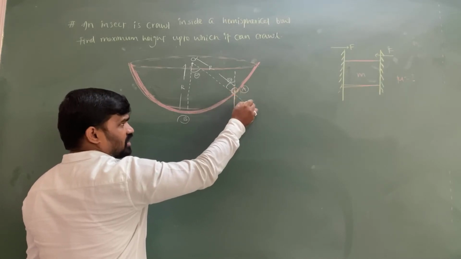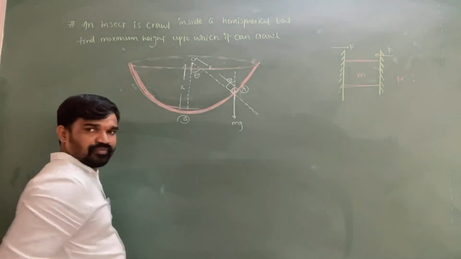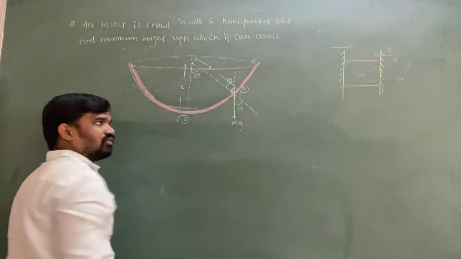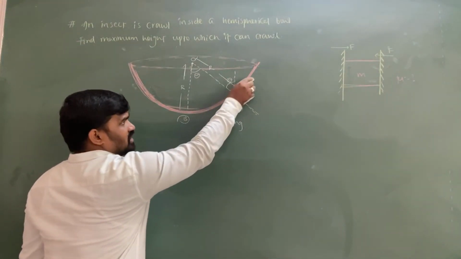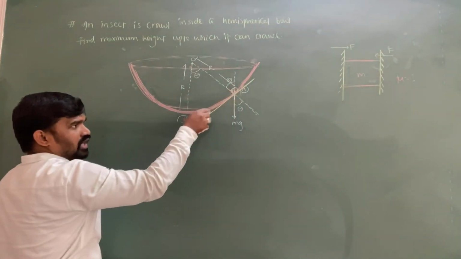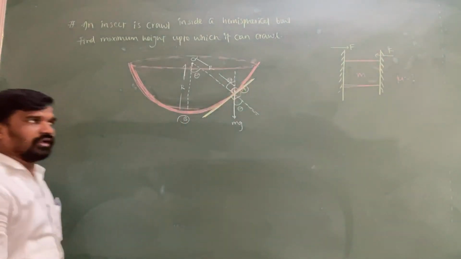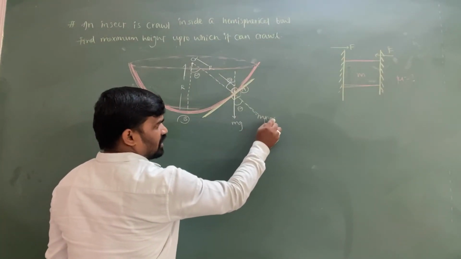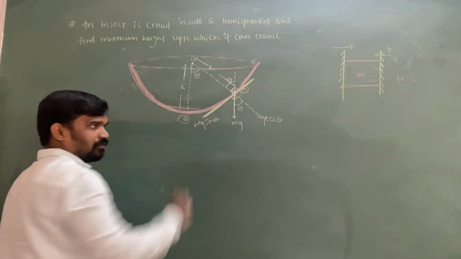Let me extend this radius in this direction. So here theta means this is also theta only we will get. And I am going to draw the tangent. Tangent is always perpendicular to the radius of the curvature. So this is perpendicular. On the theta connected side we will get mg cos theta, and another one we will get mg sin theta.